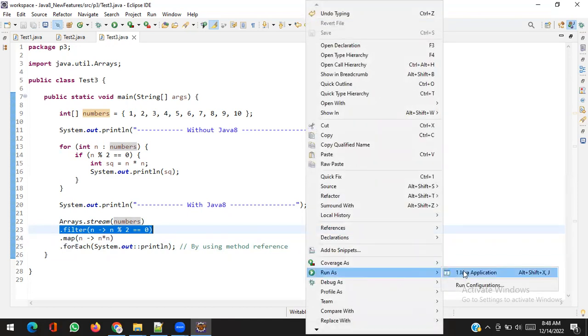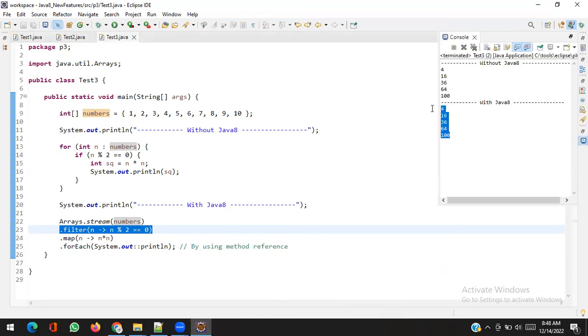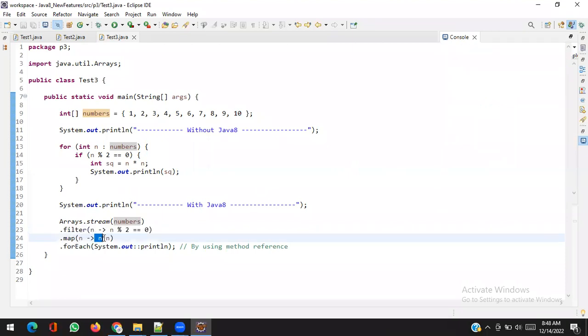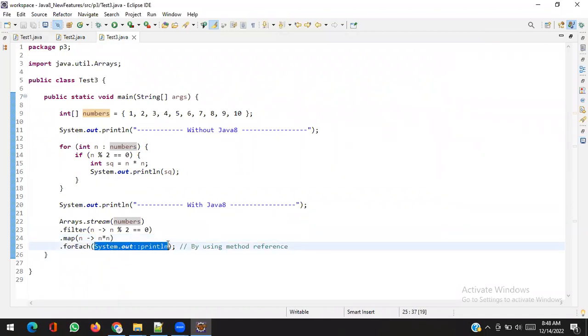Now, again a very easy thing. Yes or no? So filter is used to filter the records. Map is used to convert one form into another. I want to convert a number into its square, and forEach is used to print all the elements or whatever you want to do. It prints only because I put print inside the forEach. If I want to do something else, I can write the code here. Definitely we have lots of things. I will cover more things tomorrow. Okay, that's it for today. I'm done, and if anyone has any question, please ask.